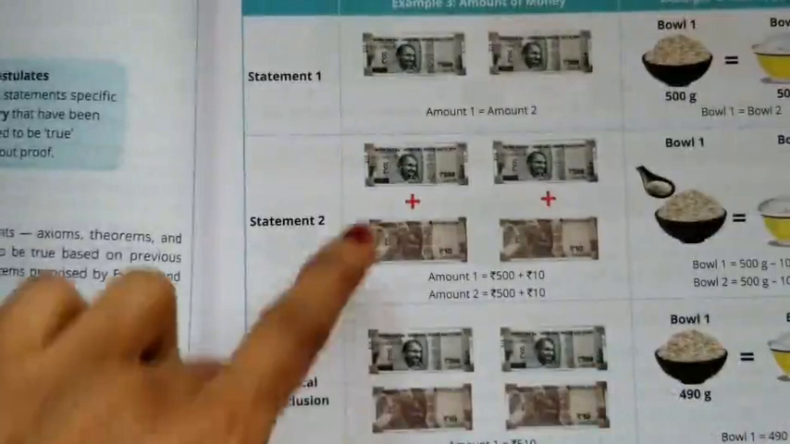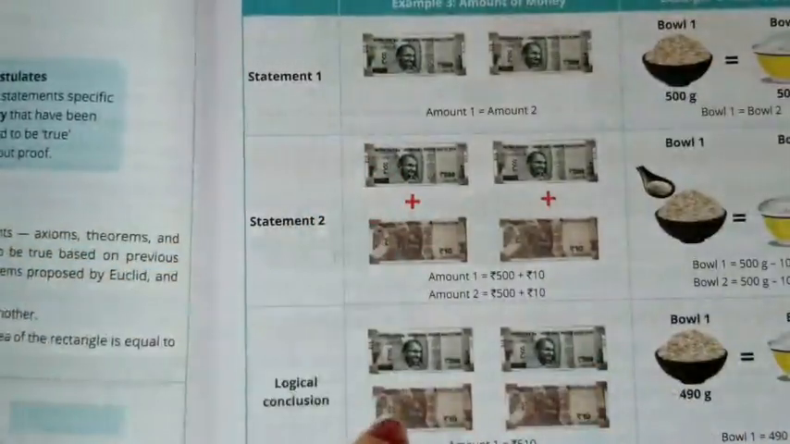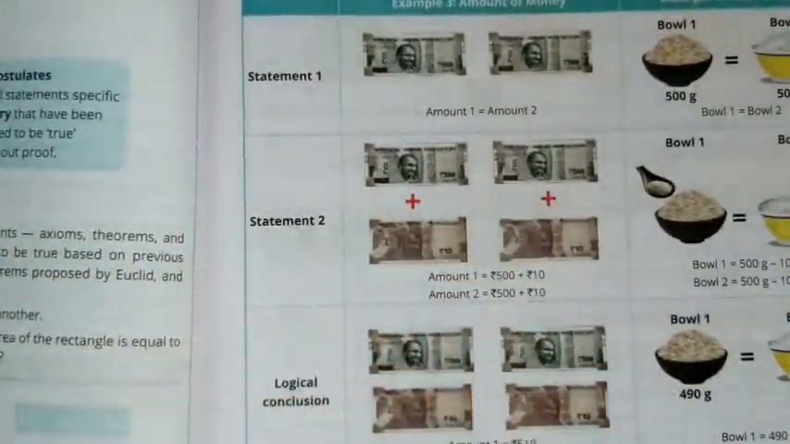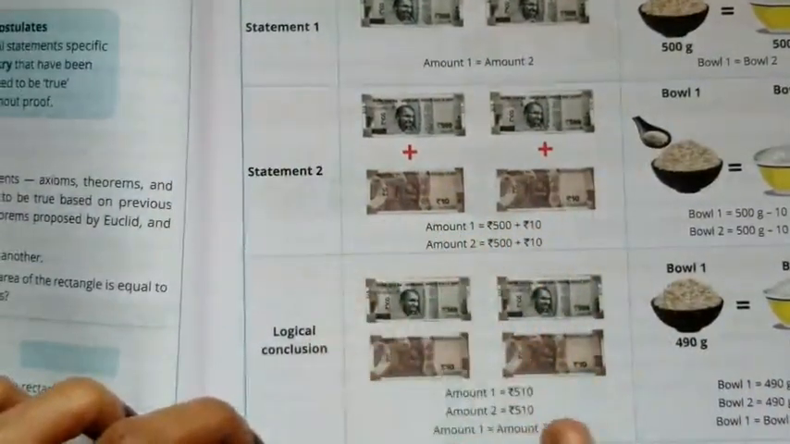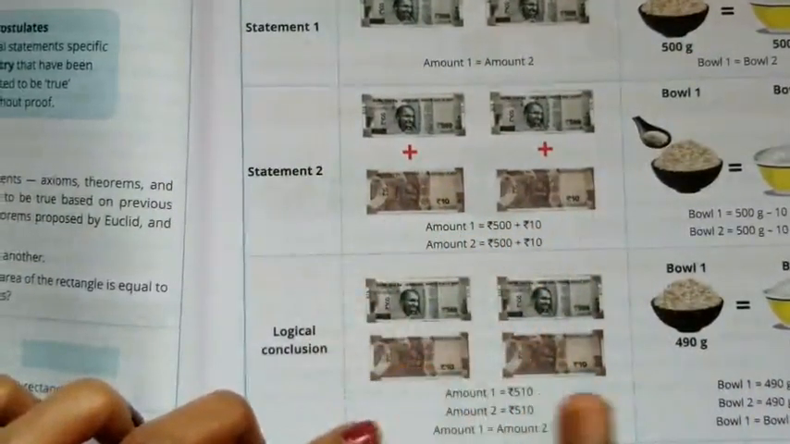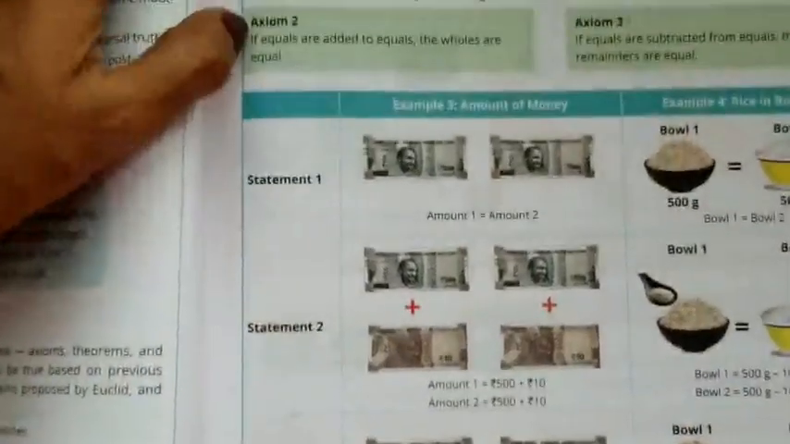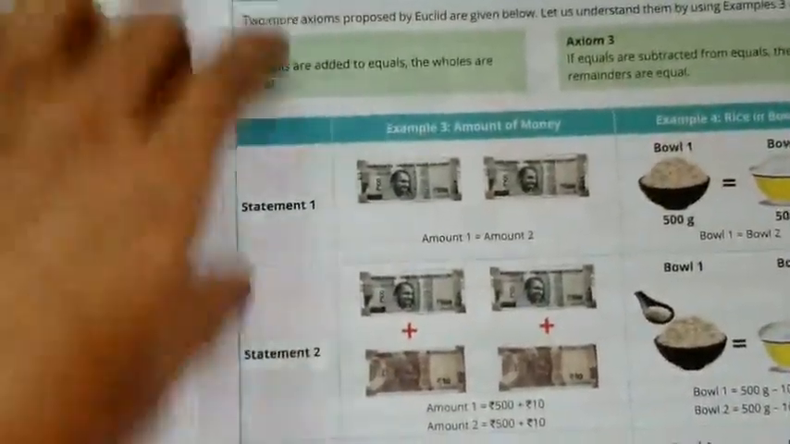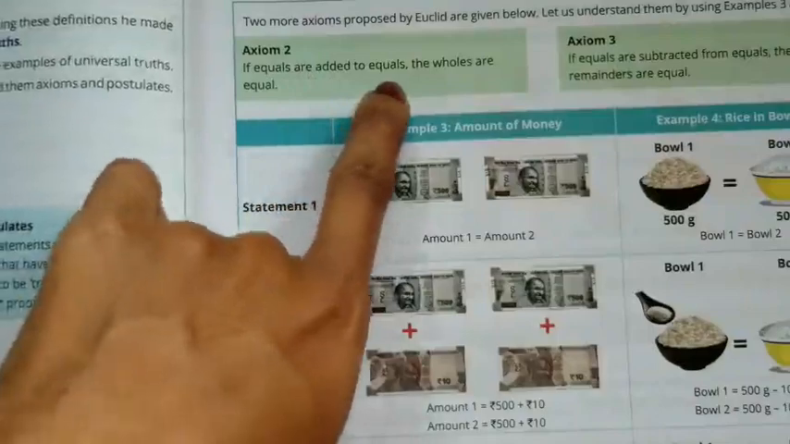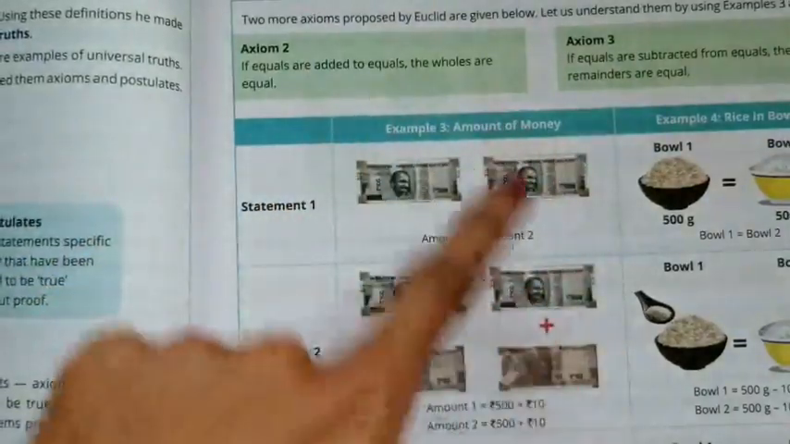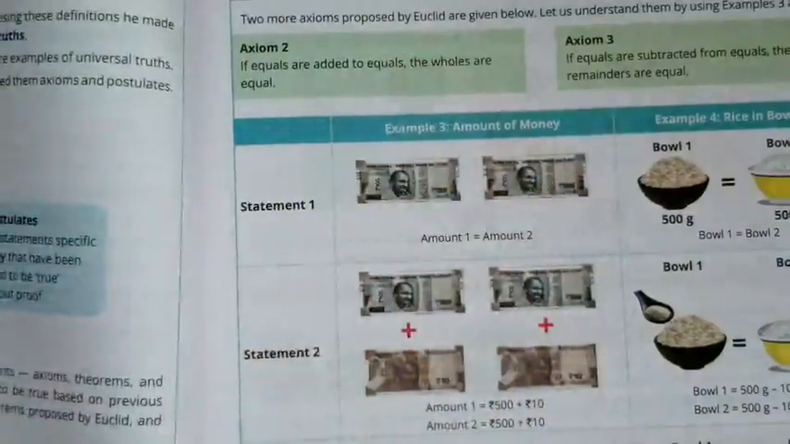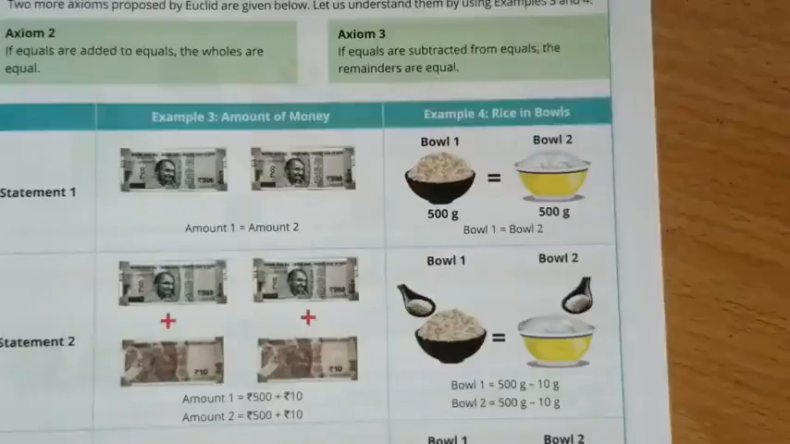The answer is the sum of these two, 510. This is also 510, isn't it? So the whole, the total, is also the same, 510 and 510. So the second axiom is: if equals are added to equals, the wholes are equal. Here an equal amount is added to another equal amount, so the wholes are also equal. This is the second axiom.